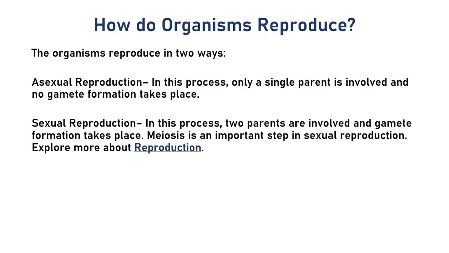How do organisms reproduce? We know that organisms reproduce by asexual reproduction and by sexual reproduction, right? Asexual reproduction involves a single parent, so no gamete formation takes place. In sexual reproduction, two parents are involved and gamete formation takes place, right? Two parents of different sex, male and female, are involved, and gametes, sperm and ova, are formed.